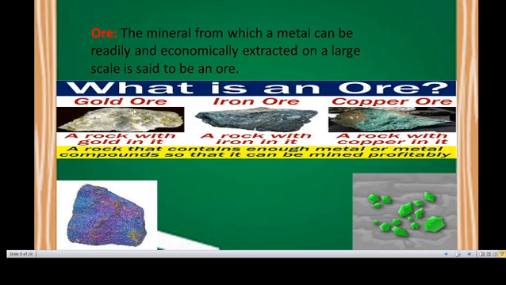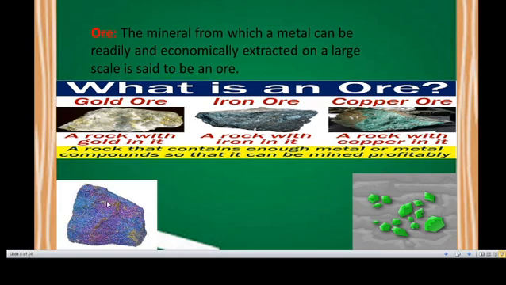This is a gold ore, iron ore, copper ore. A rock with gold, a rock with iron, a rock with copper. A rock that contains enough metal or metal compounds so that it can be mined profitably.